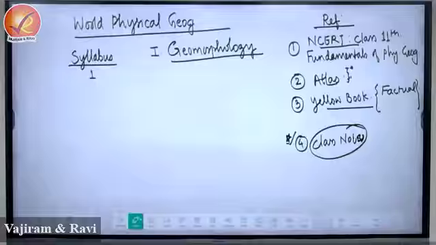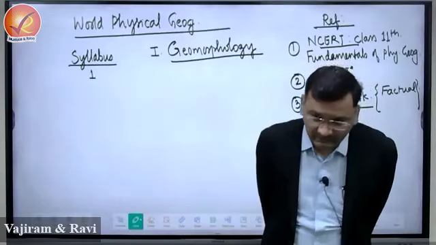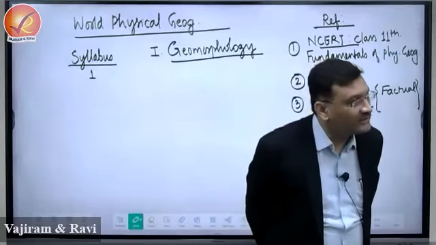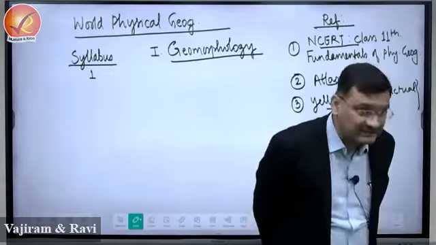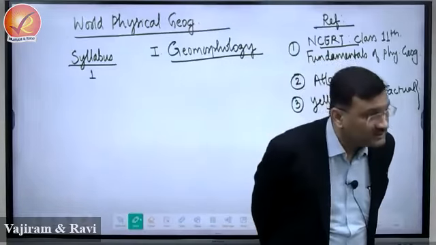Second important thing, optional, right? Selection of the optional should be a wise decision. Start your optional preparation now, means before December, try to finish the optional subject. Okay? If you are giving the attempt in 2025, before December 2024 you should be done with the optional, whatever it may be. Now, what optional to be selected? This should be based on your compatibility with the subject.